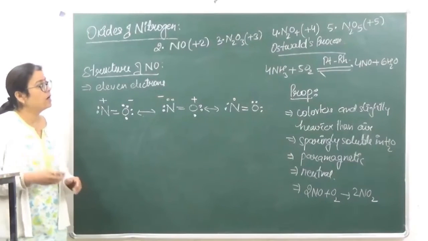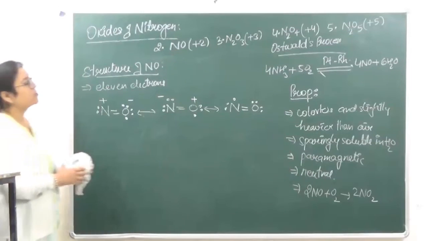Let's go on to the third oxide, that is nitrogen trioxide.